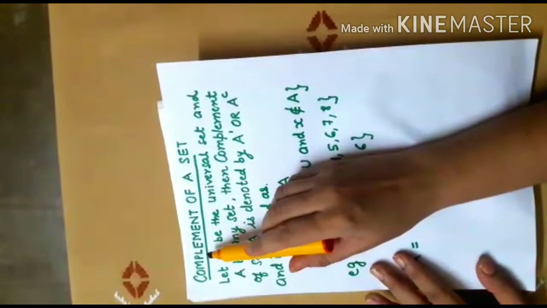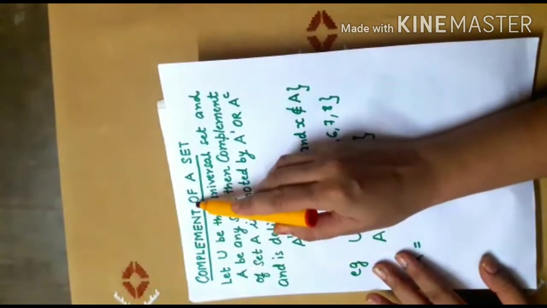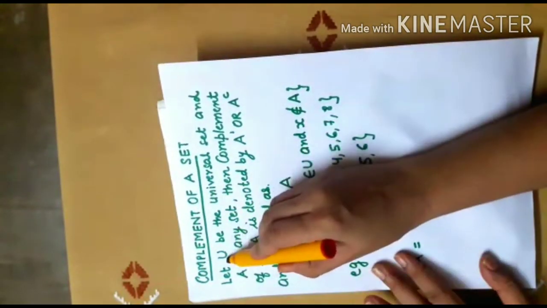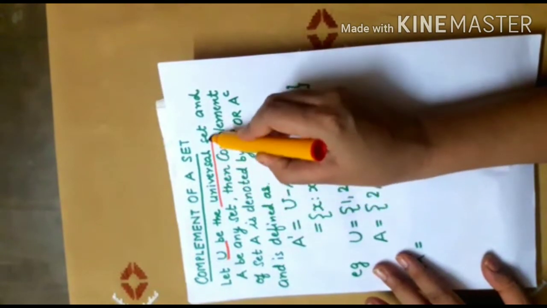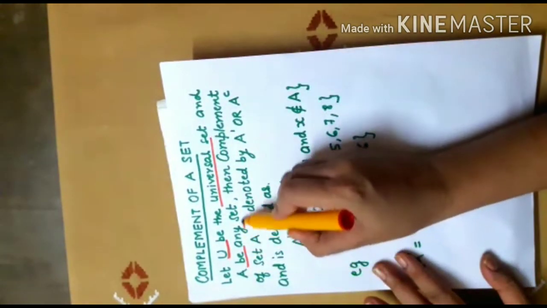So now I will define complement of a set. Let U be the universal set and A be any set.